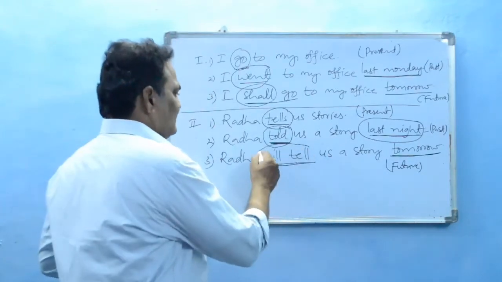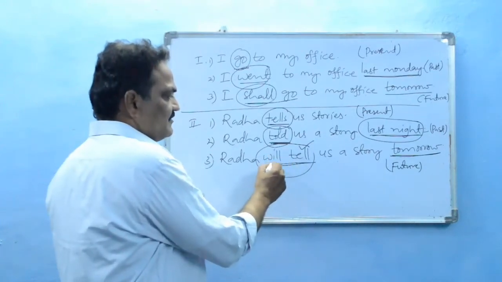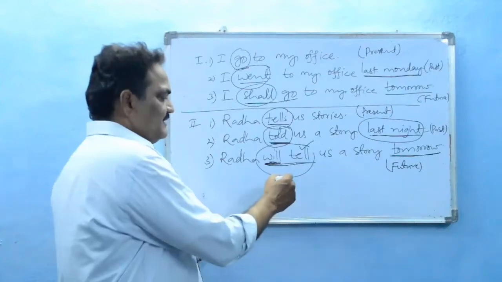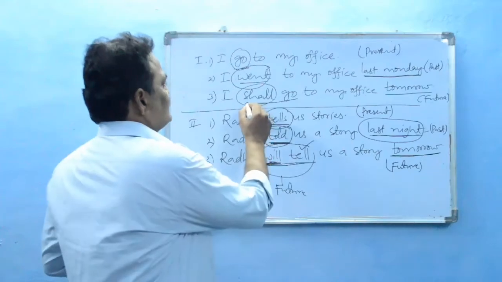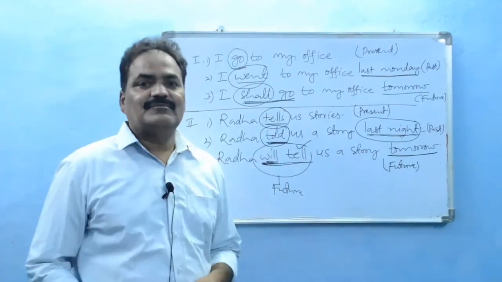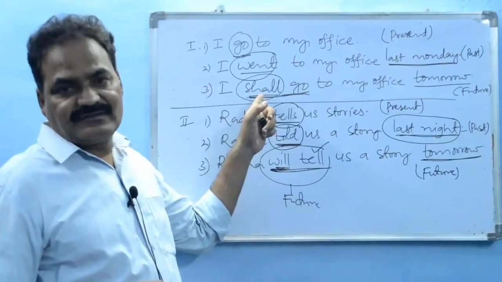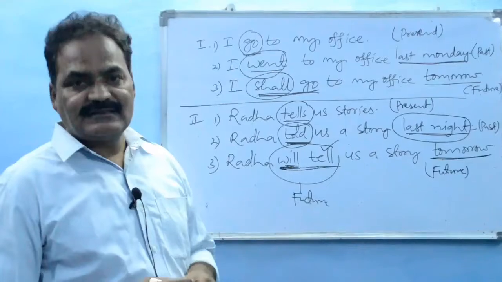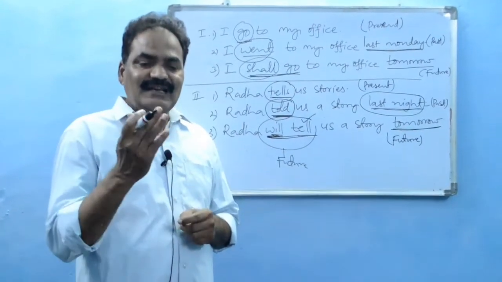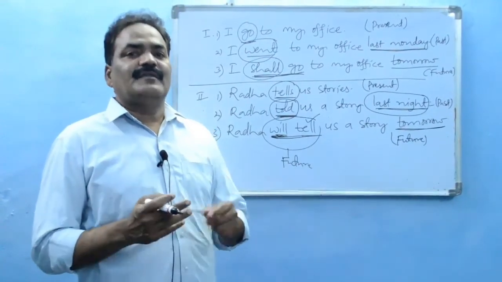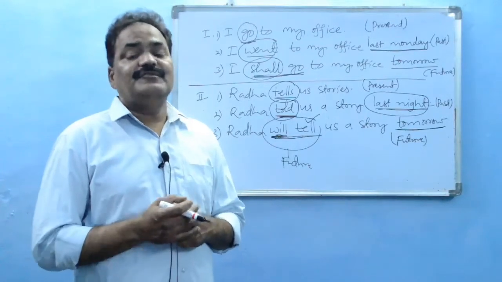See, tell is a present form verb. It is just combined with will before it, telling future, and it becomes a future form. Here also, shall go: go is a present form verb, and when shall is added before it, shall along with it is a future form. So in this way, these are three divisions of verb: present form, past form and future form, future tense.